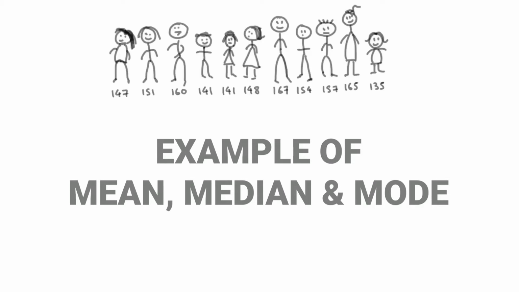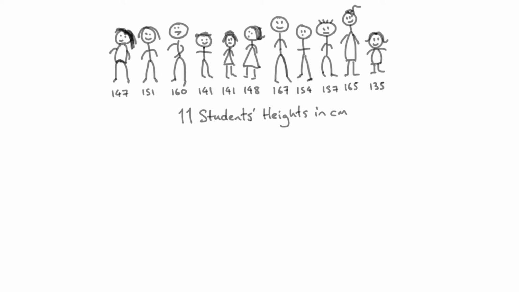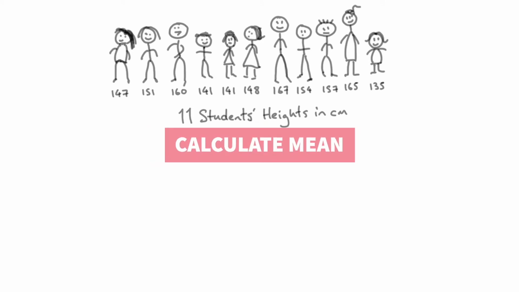Okay, so we've got 11 capable and engaged students from our school here. I think they're in about year 8. So we've got 11 students and their heights are written there in centimetres. Now let's have a look at these students.